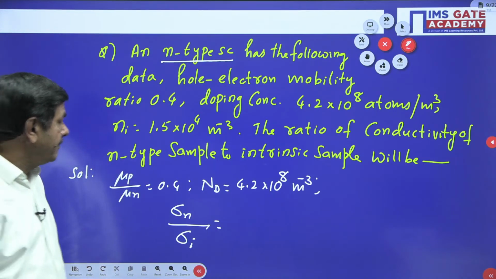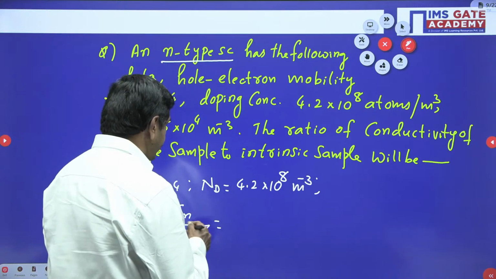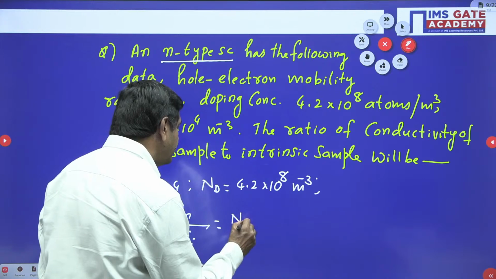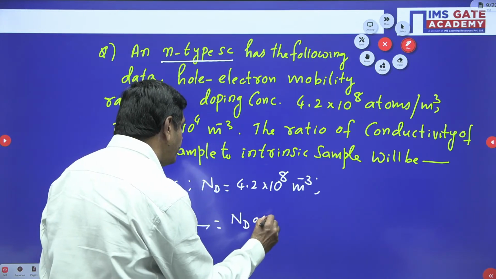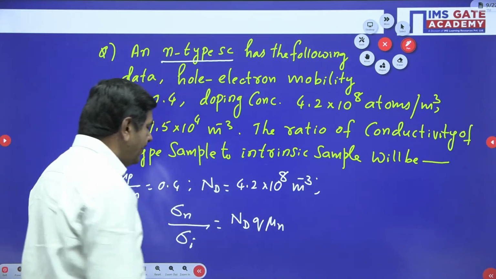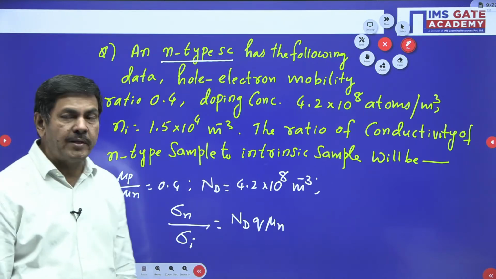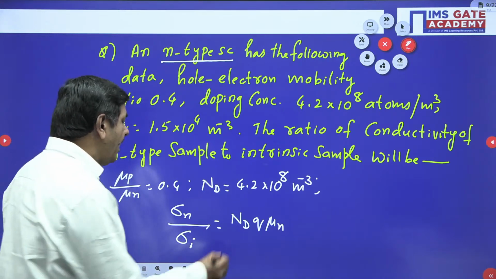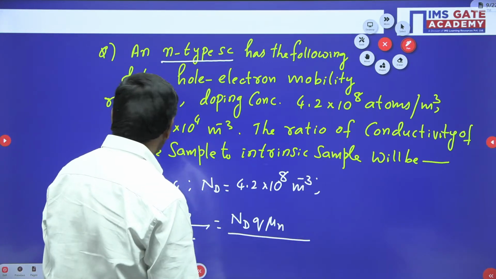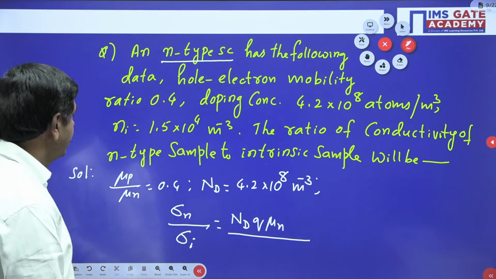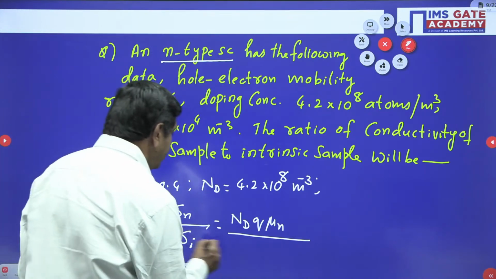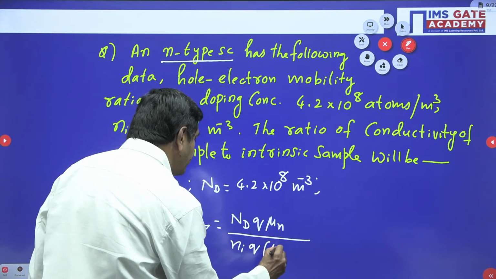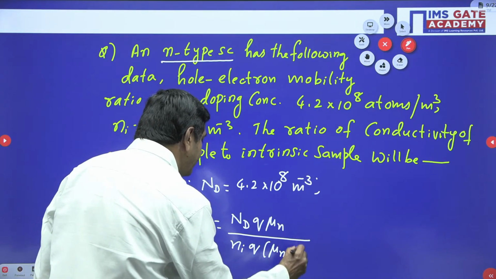Sigma N is Nd into Q into mu N, as you know very well. Sigma I is Ni into Q into (mu N plus mu P). I already derived this formula.